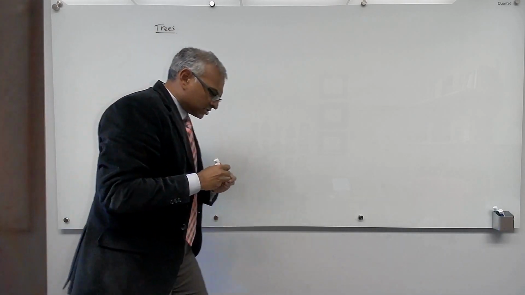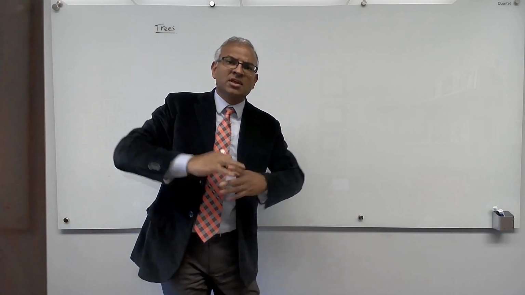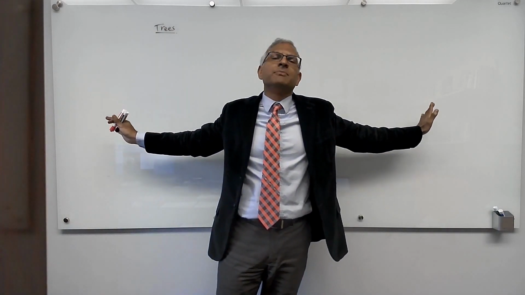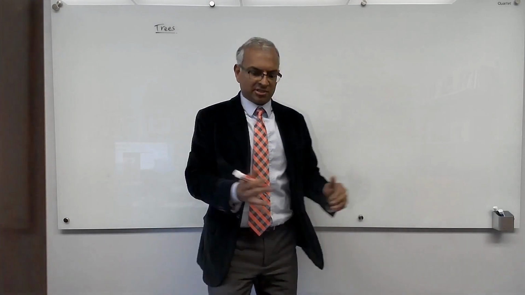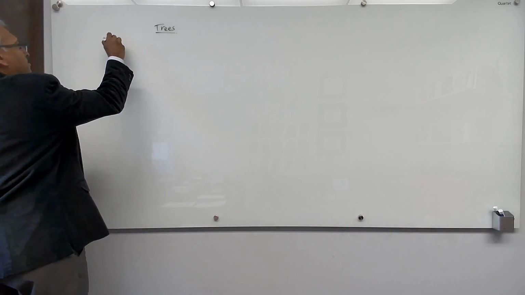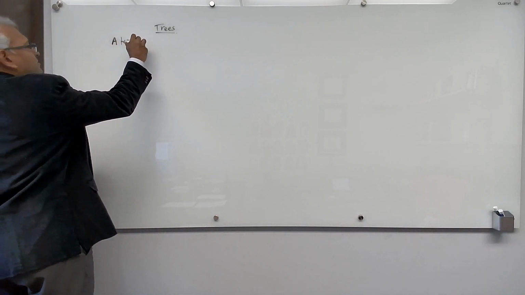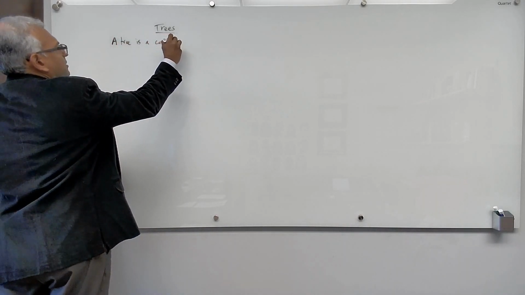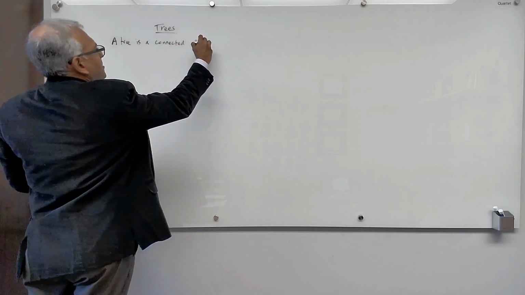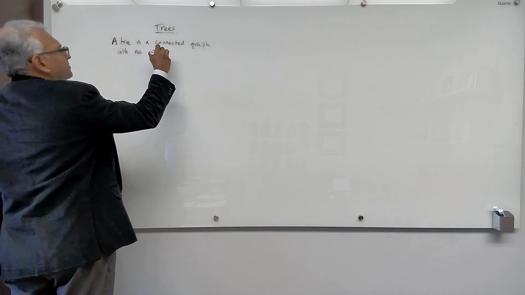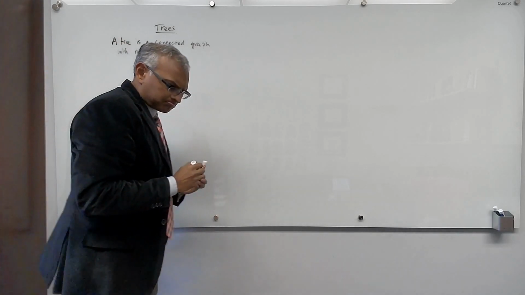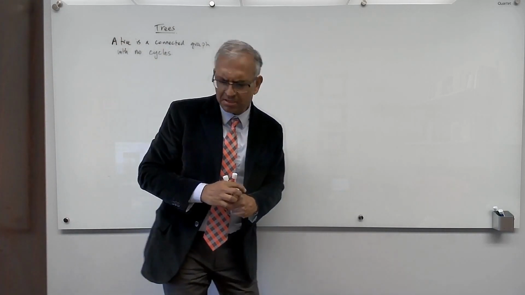Okay, so now we're in a position to give a more general definition of trees than just the RBTs, the rooted binary trees that we discussed when we talked about recursion. So general trees. A tree is a connected graph with no cycles. That's an odd definition.